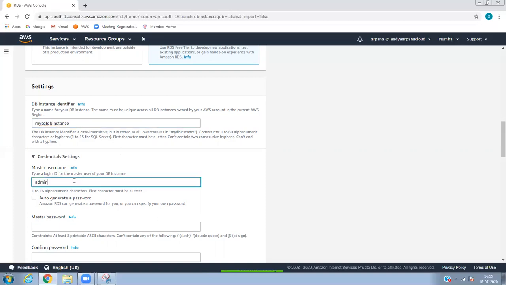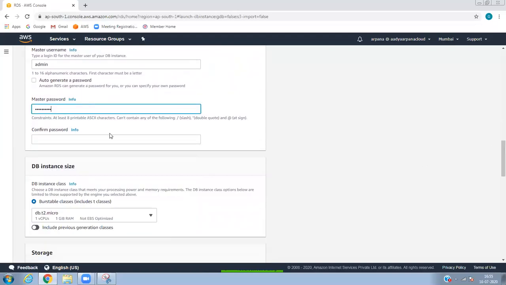As we know, for SQL the default username is admin. Since it is Windows, the password can be anything, but do not use the at symbol. It will not work. I'm not using the auto generated password.